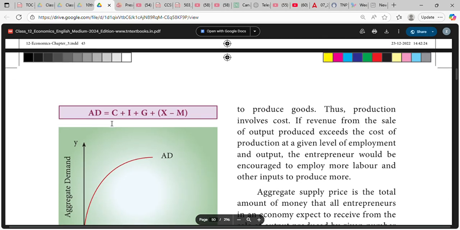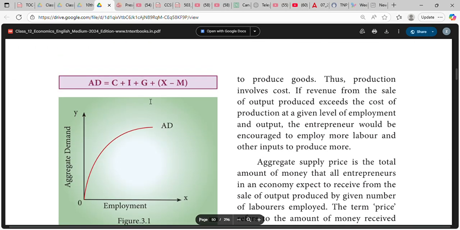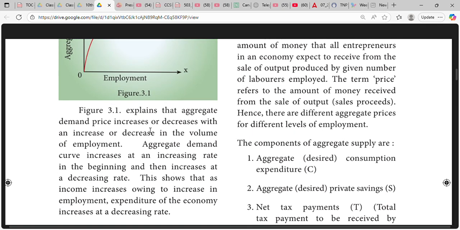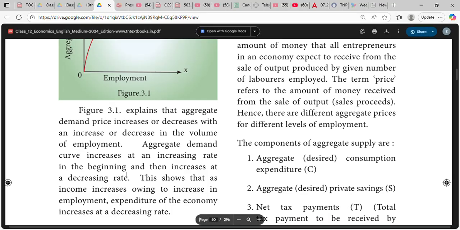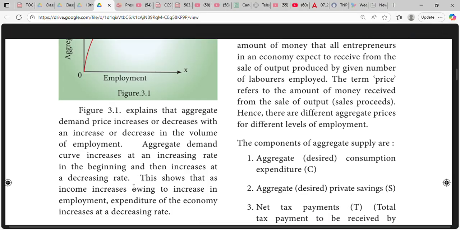Aggregate demand can be expressed as C plus I plus G plus the difference between exports and imports. The aggregate demand curve increases at an increasing rate in the beginning and then increases at a decreasing rate.